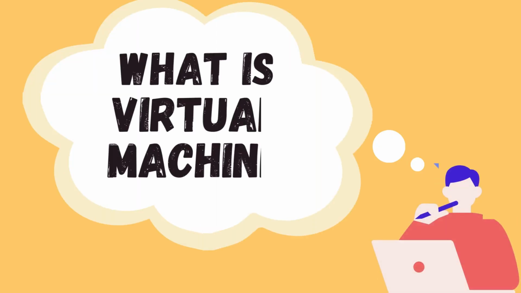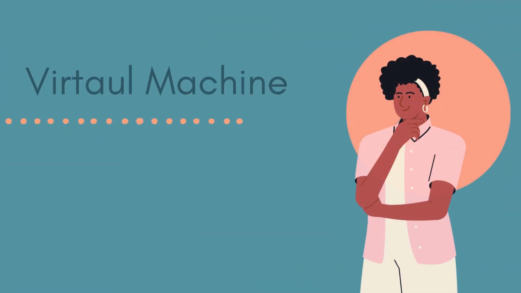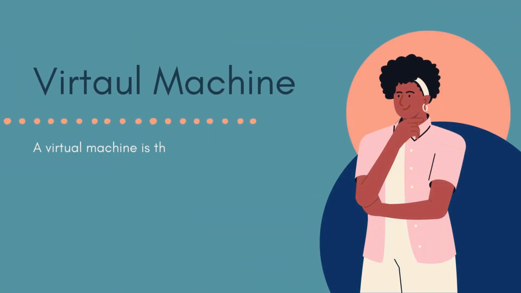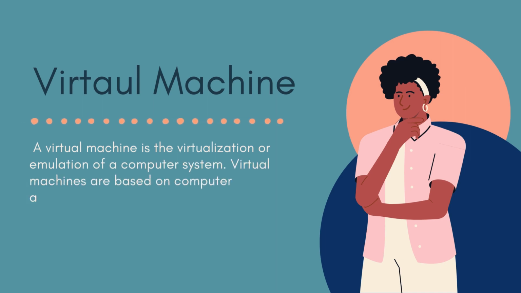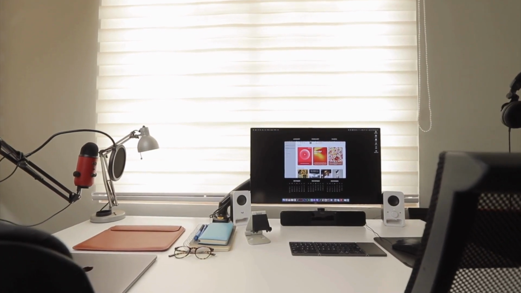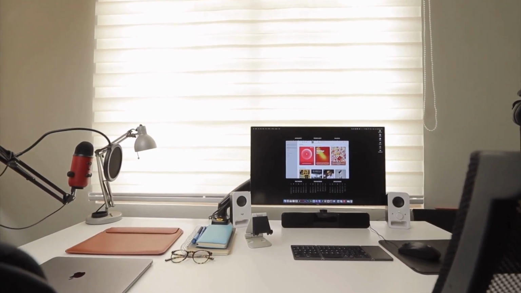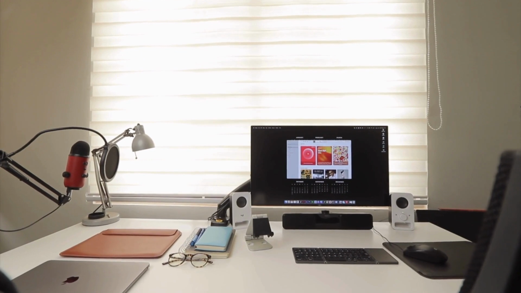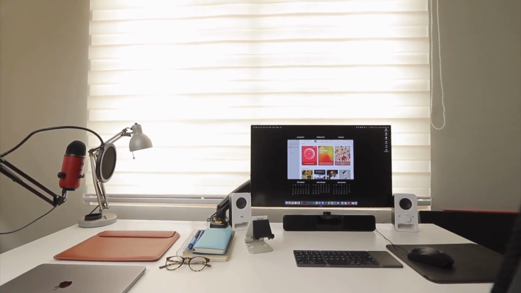So now the question is, what is a virtual machine? A virtual machine is the virtualization or emulation of a computer system. Virtual machines are based on computer architecture and provide the functionality of a physical computer. Well, a virtual machine is kind of like pretending to be a physical computer, or guest PC, that runs on your real computer as a host.